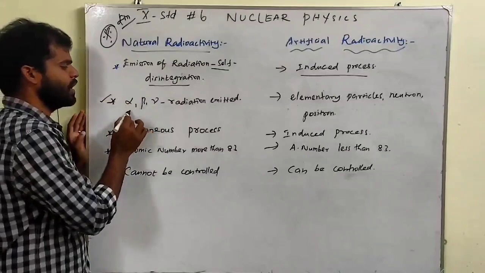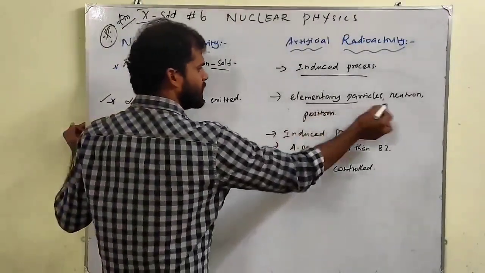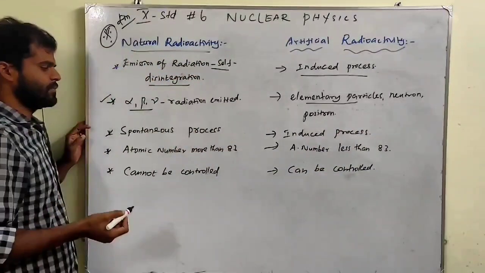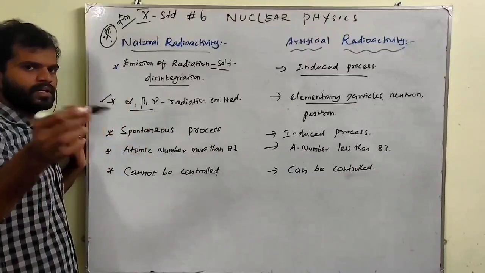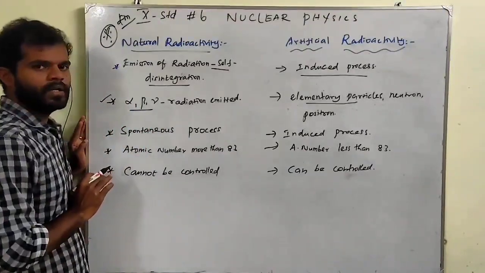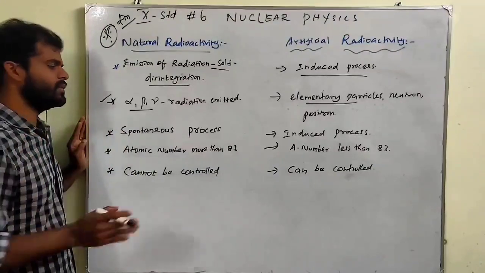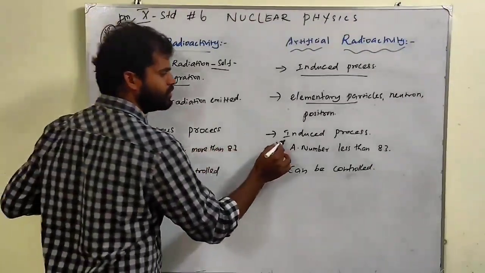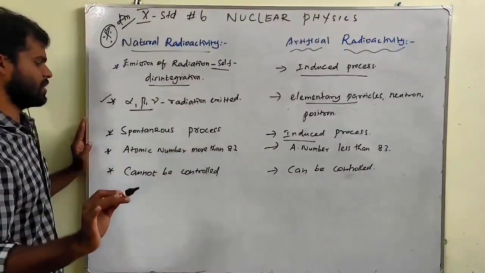Second one: natural can emit alpha, beta and gamma radiation. Artificial can emit elementary particles like neutron, positron, etc. Third point is spontaneous process. The process will be continuous, so there will not be any stop. They will be continuously producing radiations. Here, in the induced process, whenever we induce, they will emit, otherwise they will stop.